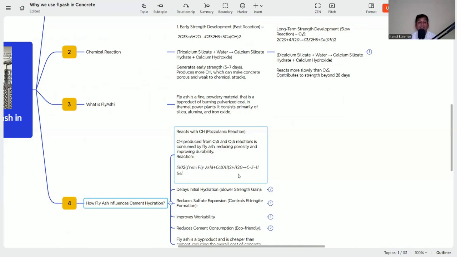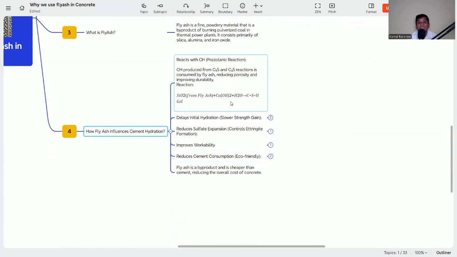Please note that the calcium silicate and calcium hydroxide we are producing, this calcium hydroxide is harmful for the concrete. It makes the concrete porous. So whenever we are adding fly ash into the mix, the SiO2 from the fly ash is again reacting with the calcium hydroxide and making the CSH gel, so it gives the strength. So what is our harmful product? We are using that one also to make our concrete stronger. So these help us to form the concrete. That is why it is very important to use fly ash in the concrete mix.